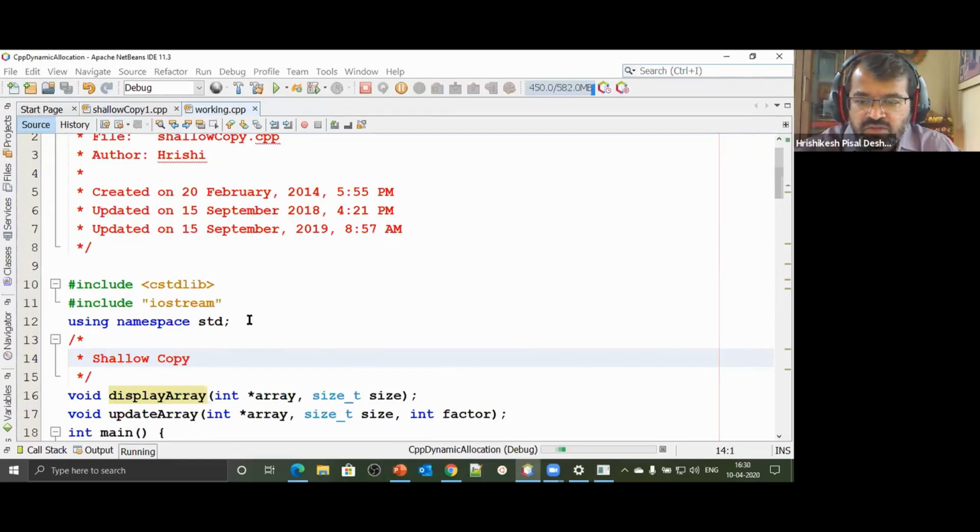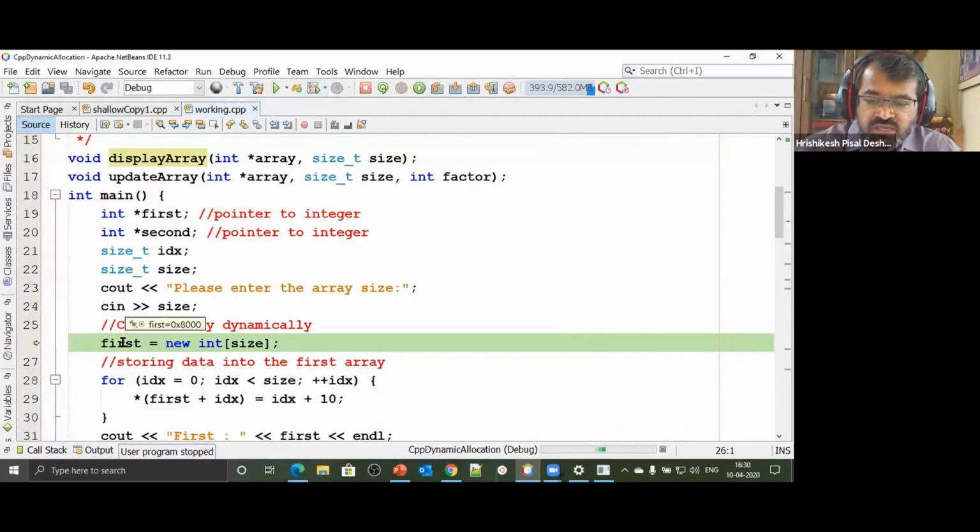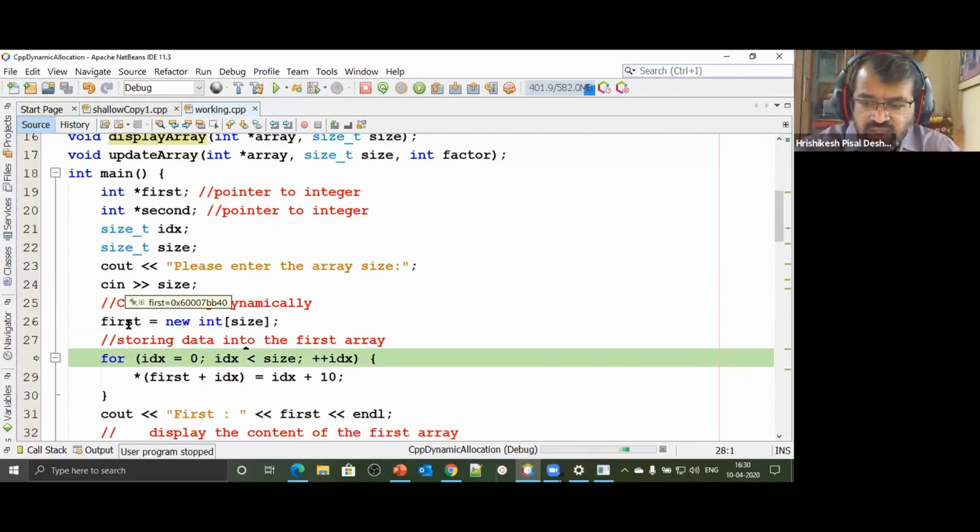Here we go. We ask the user to enter the size of the array. Assume the user enters the size of the array as 5. Watch it very carefully and try to understand. First currently has some garbage value, 0x8000. Now when I say new int of size, first starts pointing to some location, and at that location the array has been created. An array of 5 integers has been created, which means 20 bytes of memory has been allocated.